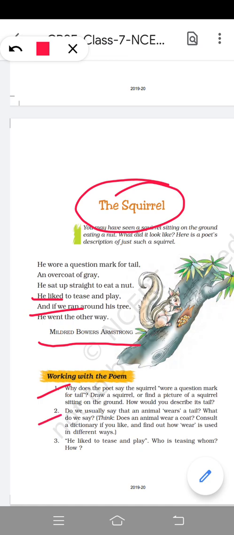Now the next question is: do we usually say that an animal wears a tail? What do we say? The answer is no. We usually don't say that an animal wears a tail. We usually say that an animal has a tail. Now the next question is: he liked to tease and play. Who is teasing whom? How? The answer is the squirrel is teasing the poet and his friends, and the squirrel is teasing by running here and there and running around the trees.